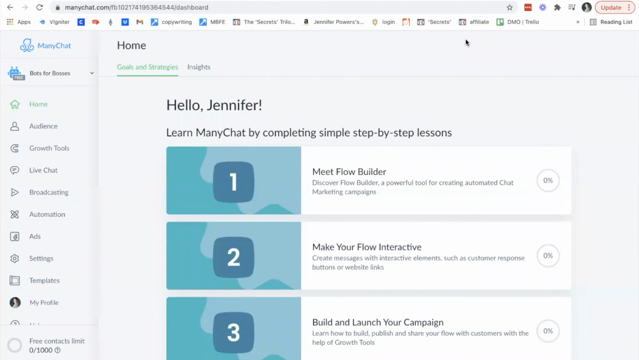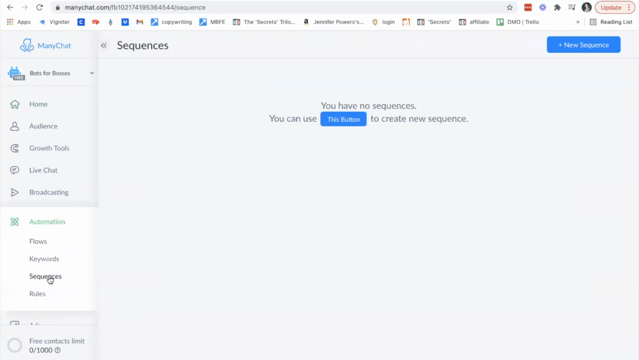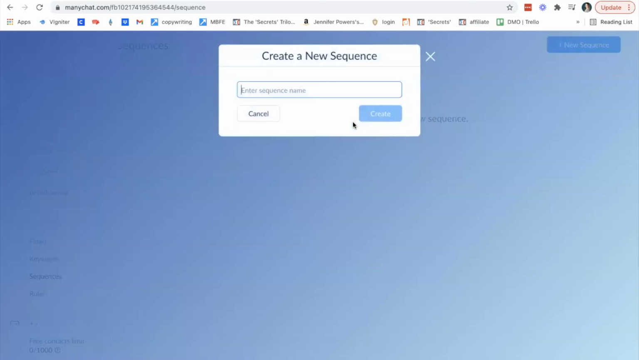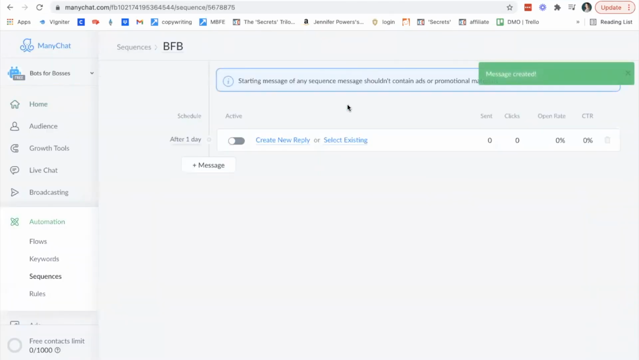Once inside your manychat account, you will simply go over to automation on the left-hand side, and there you will see sequences. If you have a brand new manychat account, obviously this is the screen you will see, where you don't have any sequences. So let's walk through what that looks like and how to set one up. You can use this button or you can use the top right new sequence button. And we're going to name it BFB, Bots for Bosses. And now we're going to start.